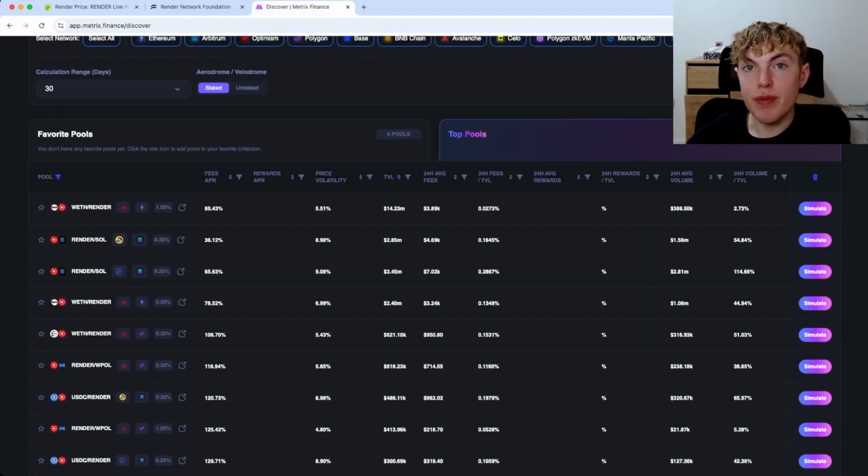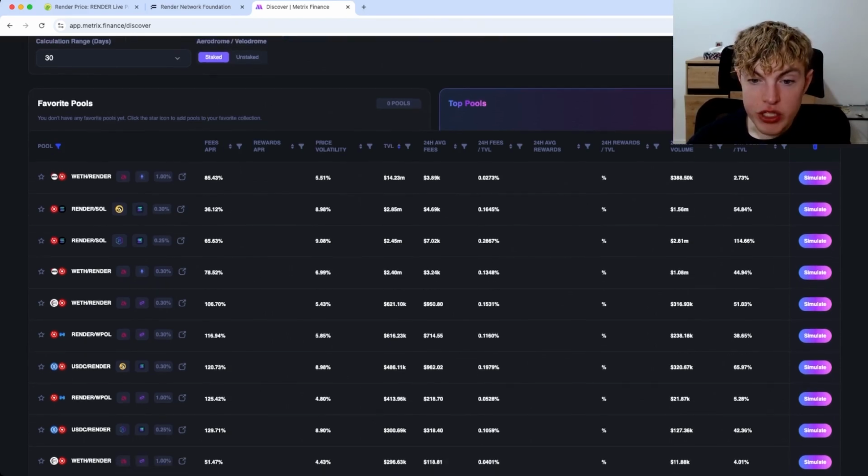I normally don't look at pools that have an under $1 million TVL, but with Render, there's not a ton of opportunities available. So a few of these do have under $1 million TVL. So I'm going to go ahead and look at this Render to Wrapped Polygon over here. It's on Uniswap. It says it's giving 116%, 117% fees APR. Let's go ahead and simulate it in a new tab.